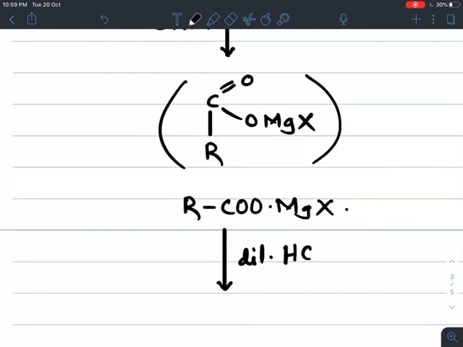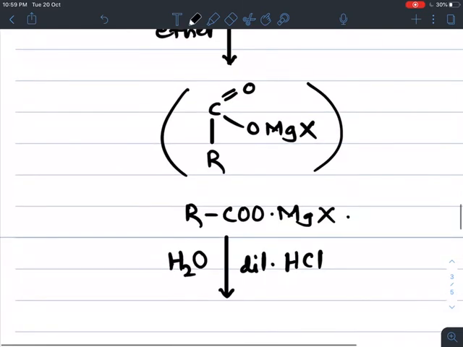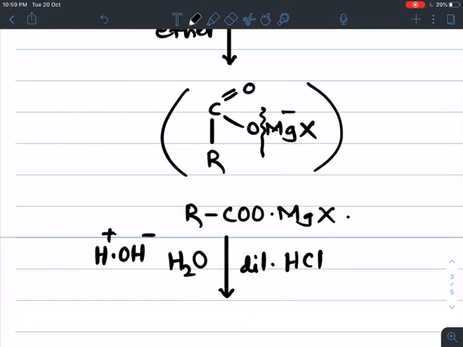It undergoes acid hydrolysis, means addition of water takes place. Finally this H2O breaks down into H plus and OH minus. The magnesium carries positive charge, oxygen carries negative charge, and this H plus is attracted towards, or bonded with, the negative charge on the oxygen, and OH minus goes towards the magnesium.